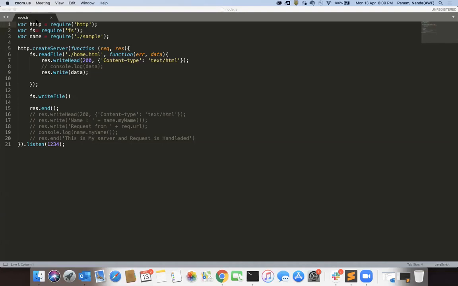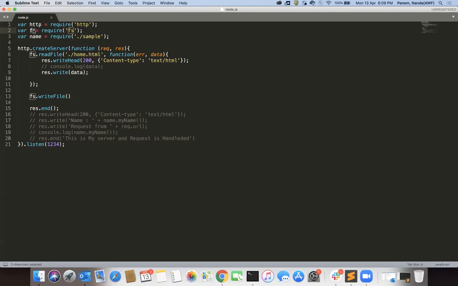So in Node.js, we are taking requests from the client and we are responding. So we are using HTTP here. HTTP is mainly used to get requests from the client. And then we have the file module. The file module is mainly used to get files, create files, read files, write files and everything. So these things we have in the file module.